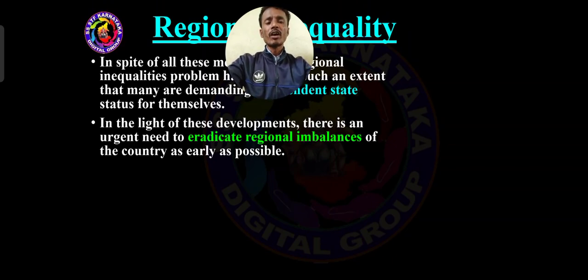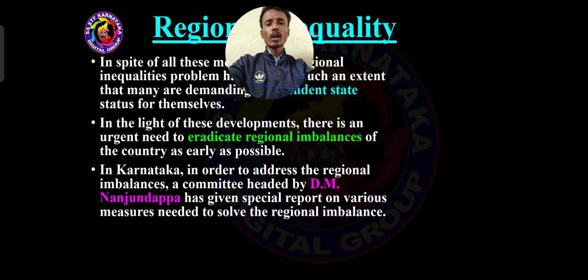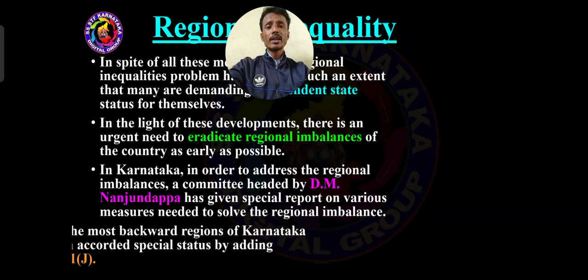That is why the Indian government appointed an important person, DM Nanjundappa, as head of the regional imbalance committee. He did a survey throughout the country, found some important measures between the states, and submitted a report.